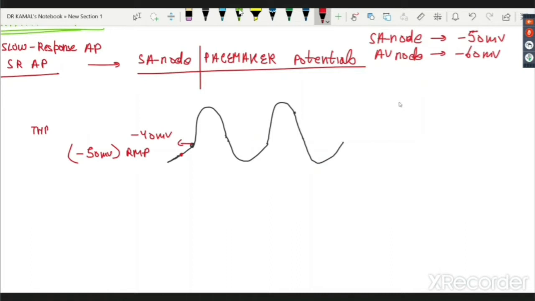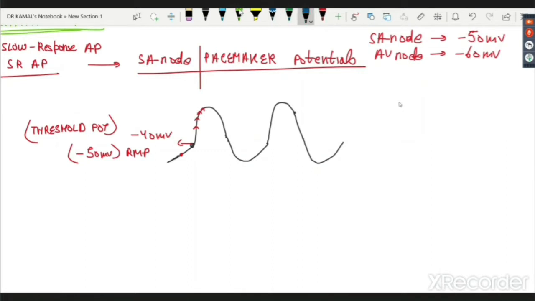Now, what is this? Threshold potential. What is the meaning of threshold potential? The potential at which the response or the action potential is triggered, or the minimum potential at which the cell gives me a response. That is, unless and until I reach from minus 50 to minus 40, this SA node will not discharge. So I will not get a beat.